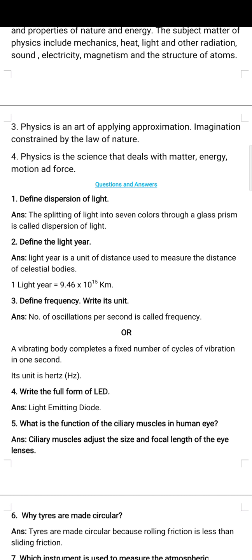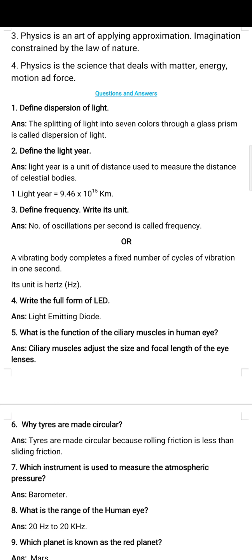Next, define frequency. Time period and these all are related to sound or waves. What is the frequency? Number of oscillations per second is called frequency. In another way we can define it: a vibrating body completes a fixed number of oscillations or cycles or vibrations in 1 second. It is called frequency. Its unit is hertz. What is the full form of LED? LED is light emitting diode.